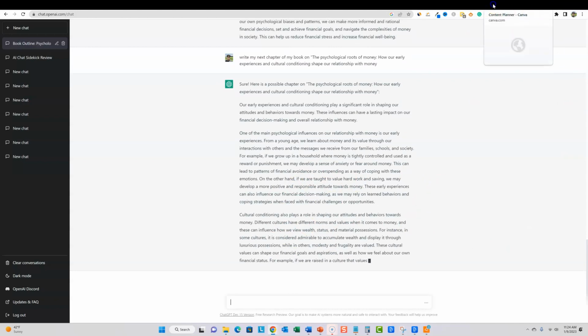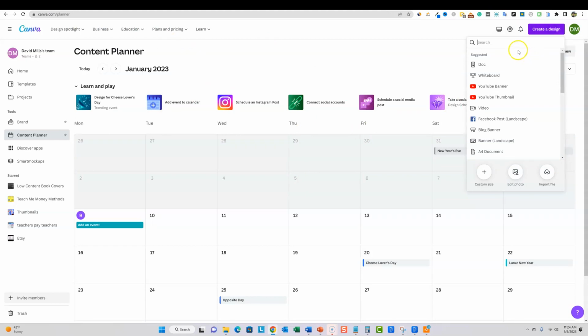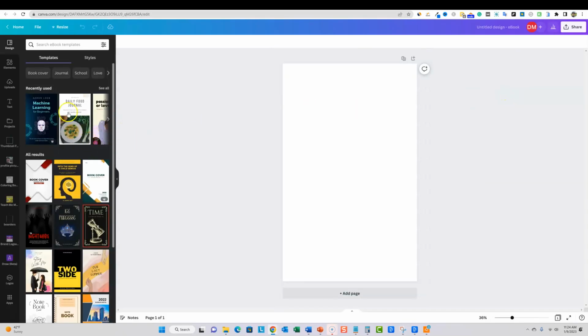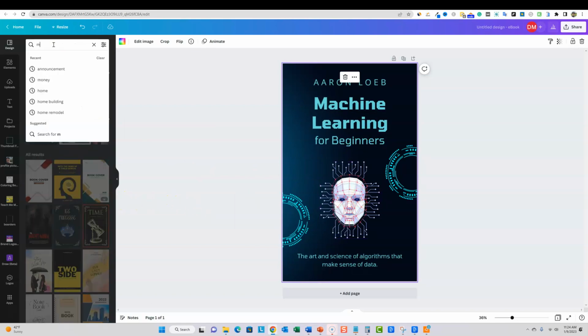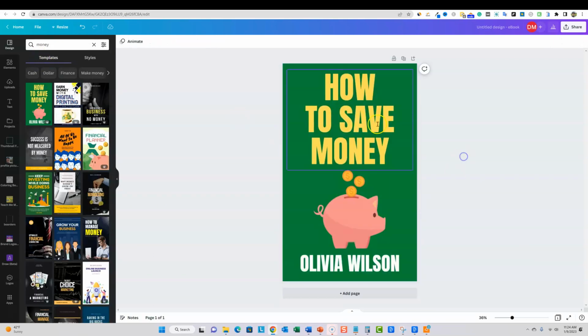All we need to do is come over here to Canva and go to create design, and then we're going to type in book. Once we type in book, we're going to go to book cover right here, and then we're going to come up with something. And I just did this the other day. I use this one, this template right here, which is a really, really good template. You can go and search templates. We can go money, and like right over here, boom. And then right over here, we can just grab our title.